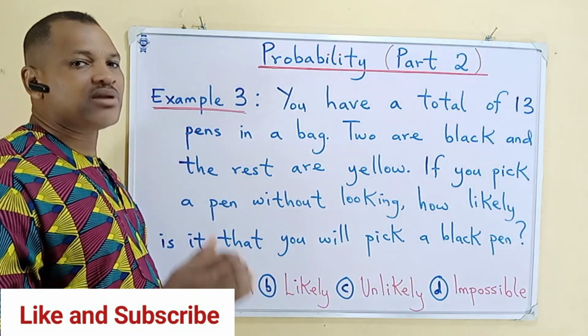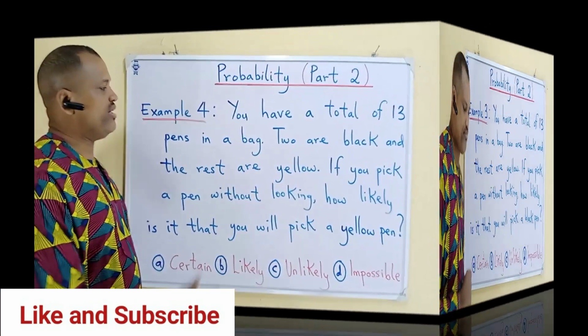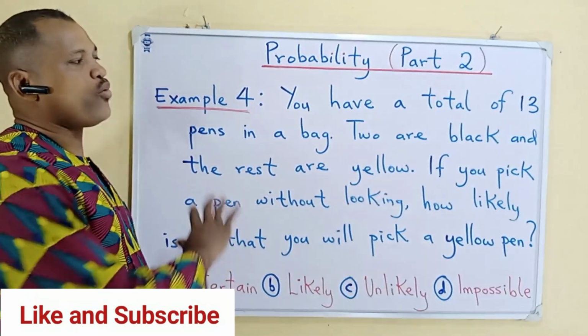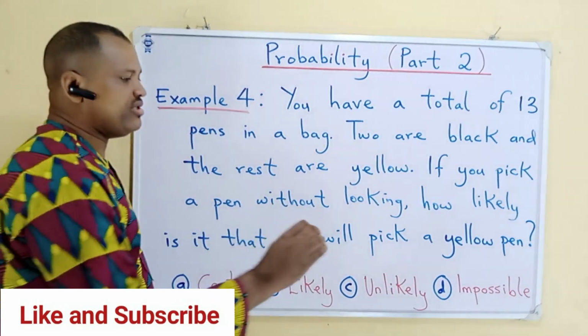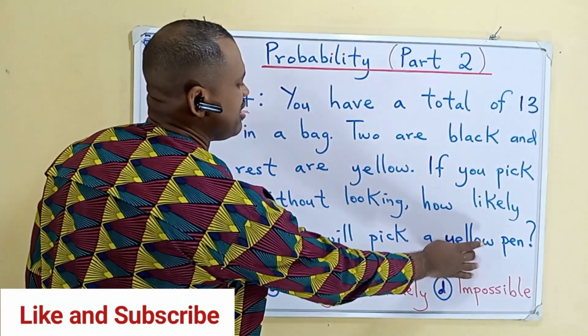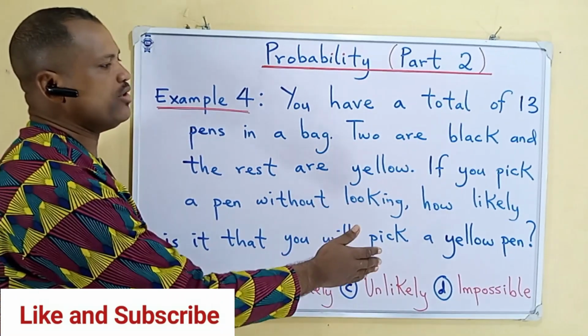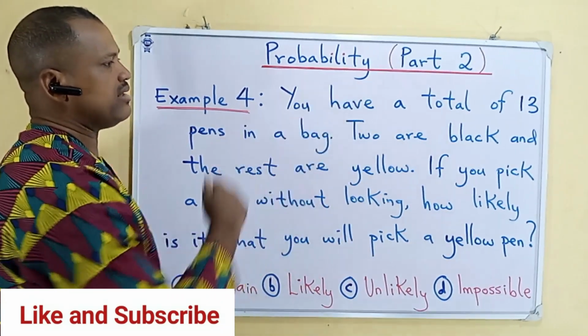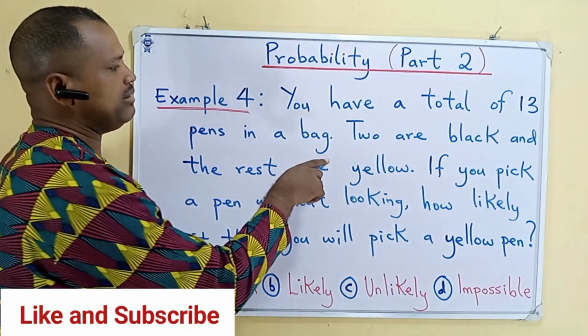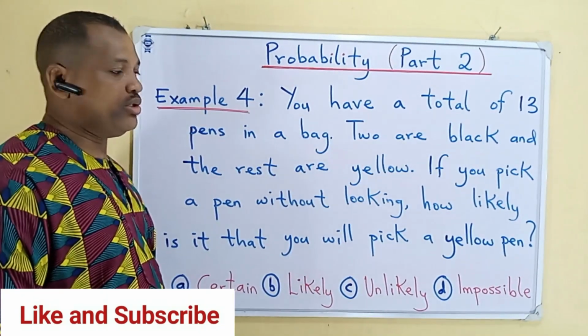And lastly, let's look at number 4. So in example 4, the question remains, I just changed it from black to yellow. Of course, yellow pens are 11 in number and the black pens are just 2 in number.